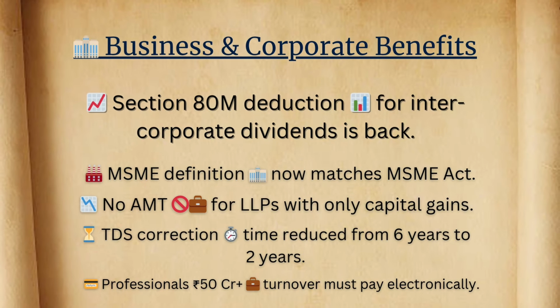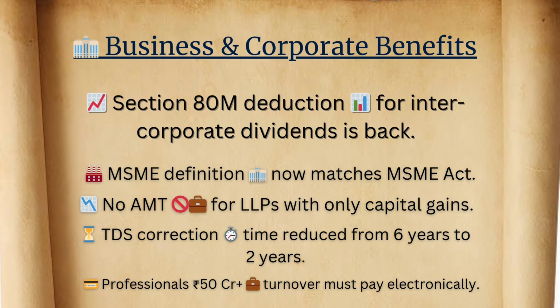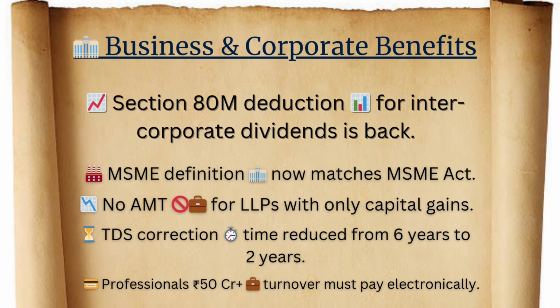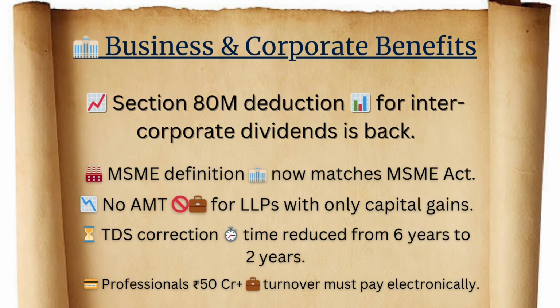Fifth, business and corporate benefits. Section 80M deduction for inter-corporate dividends is back. MSME definition now matches MSME Act. No alternate minimum tax for LLPs with only capital gains. TDS correction time reduced from 6 years to 2 years. Professionals with turnover over ₹50 crore can pay electronically.